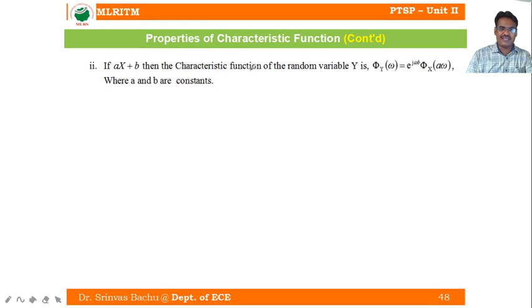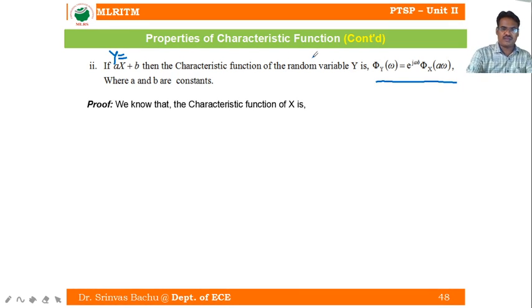If y equals ax plus b, then the characteristic function of the random variable y is phi y of omega equal to e power j omega b into phi x of a omega, where a and b are arbitrary constants. Now we'll see.